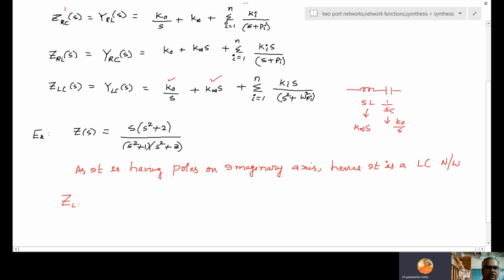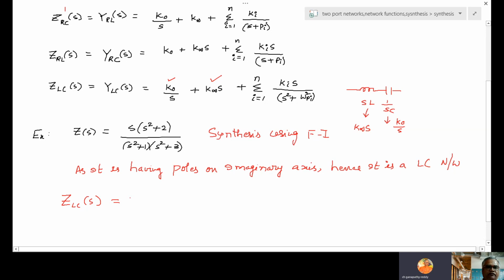Z LC of S, this Foster form? Z means Foster form 1 I am using. So they give a question like this: implement, synthesize Z of S given, using Foster form 1.